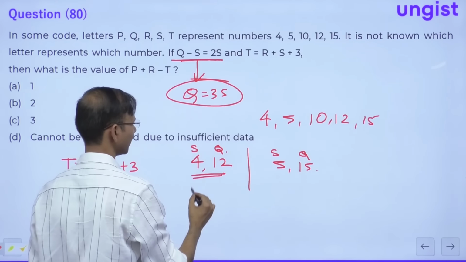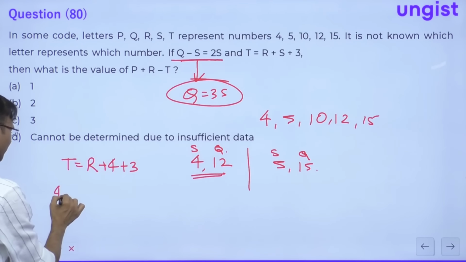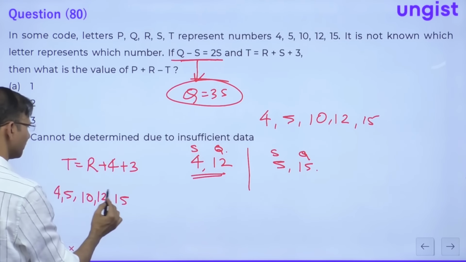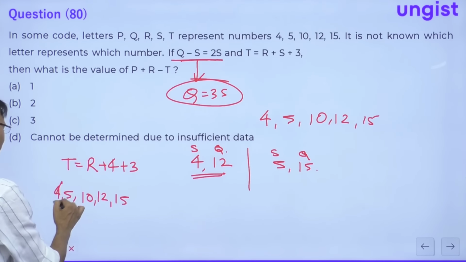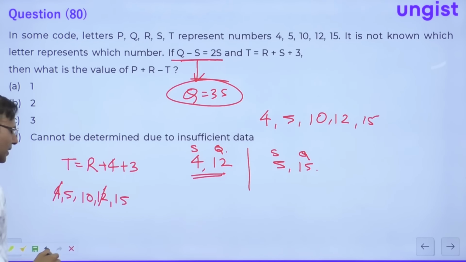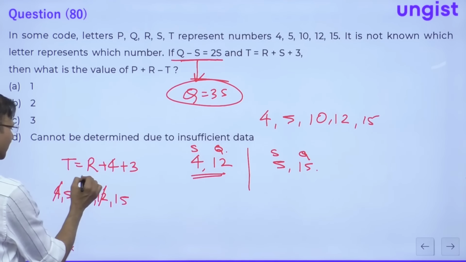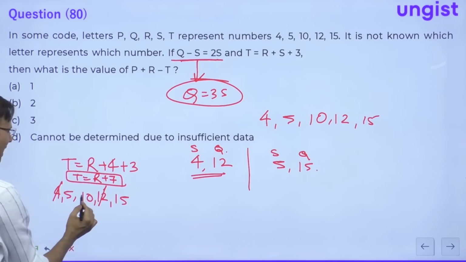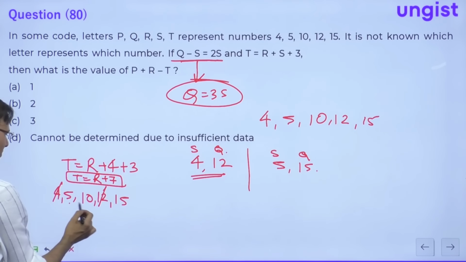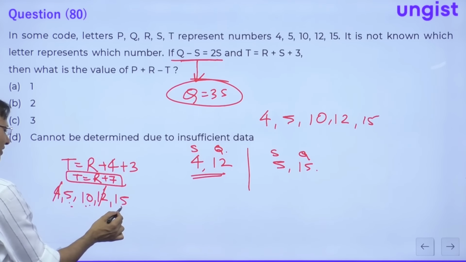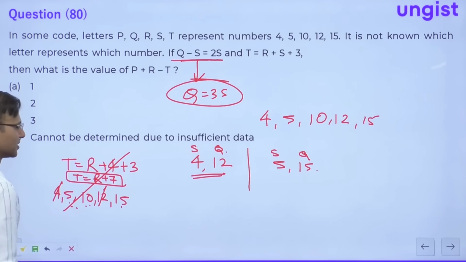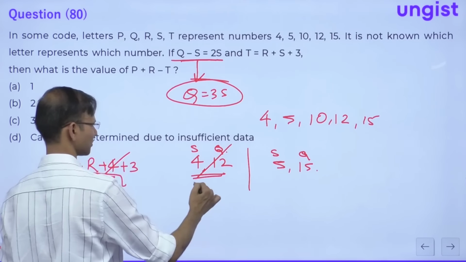देखिए guys, अगर हम 4, 5, 10, 12, 15. So if 4, 12 we have already given to S and Q, now we are left with T is equal to R plus 7. So R plus 7: this plus 5, this plus 10. Not possible, right? So this combination is not possible.